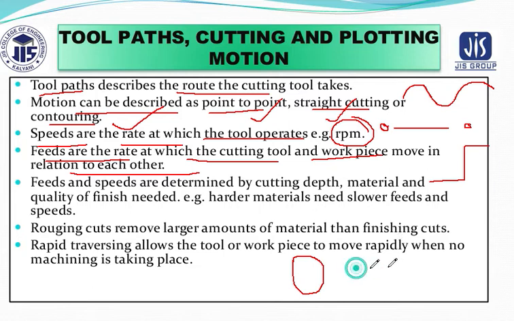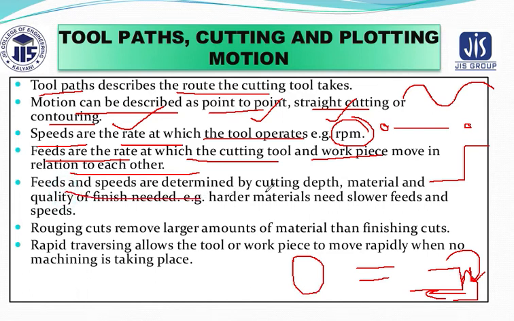Suppose this is your job and this is your cutting tool, it is moving in this direction and the job is getting rotated in this way. So this direction is basically your feed direction.